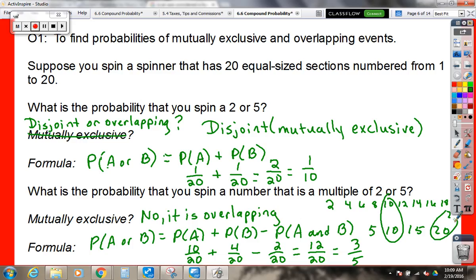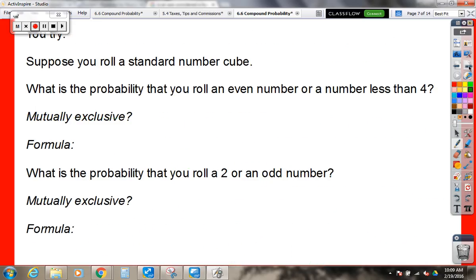We counted the 10 here, we counted it again here. So that's why we have to take it away, because we counted it twice. So I have to take away one of those. Okay, got you. Make sense? Yeah. Okay, the next one says you try, but we're gonna do it together.